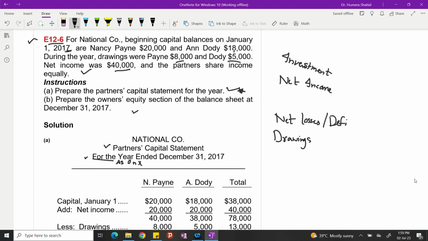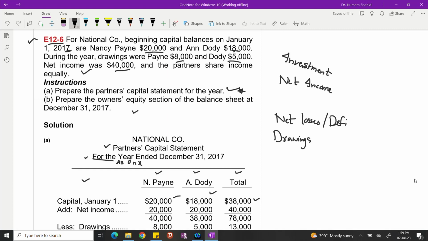December 31st, 2017. Opening balances. Firstly, I will write the description column, then first partner, then second partner, and then make a total. So capitals on January 1st, it's given over here on the top, 20,000 for Nancy and 18,000 for Dottie. So 20,000 and 18,000. So total opening capitals were 38,000.